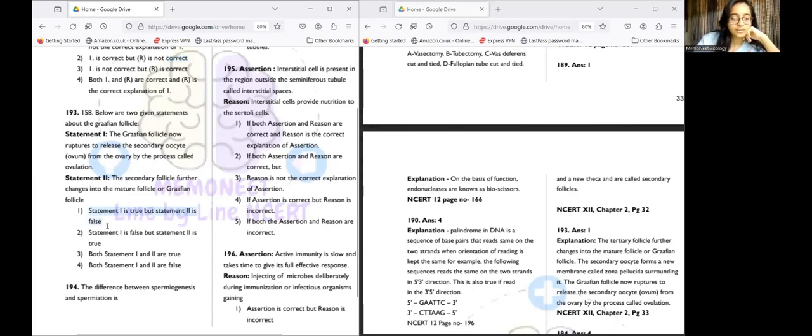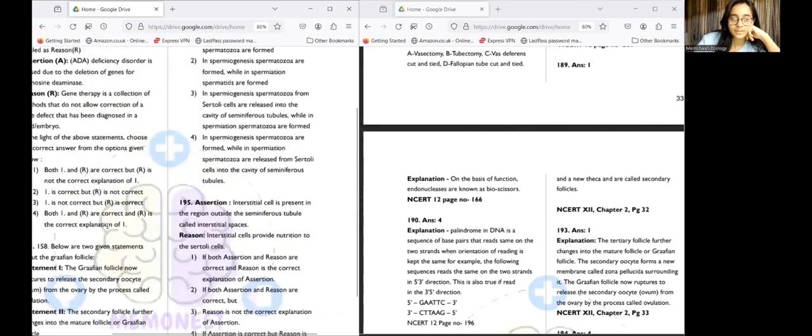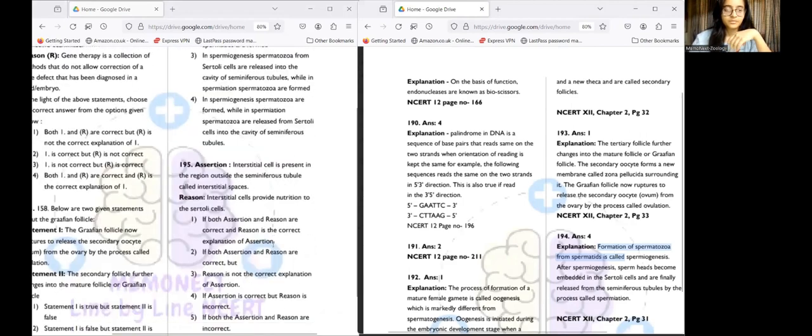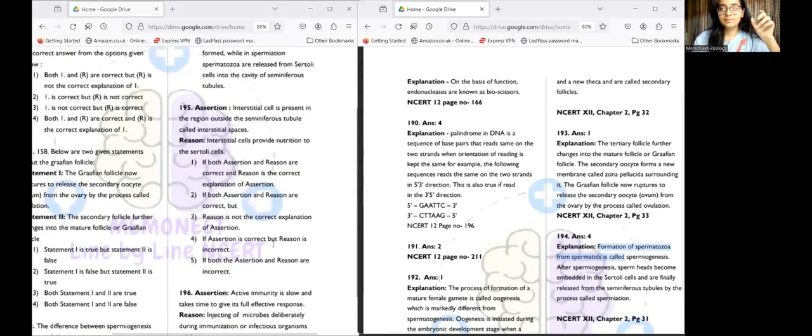Then for 194, the difference between spermiogenesis and spermiation is what? So let's see the answer mentioned here, which is option number 4. So in spermiogenesis, spermatozoa are formed, while in spermiation, spermatozoa are released from the Sertoli cells into the cavity of the seminiferous tubules. So here the same thing is mentioned. The formation of spermatozoa from spermatids is known as spermiogenesis, and then release is known as spermiation. Same way as it's ovulation, so also spermiation.